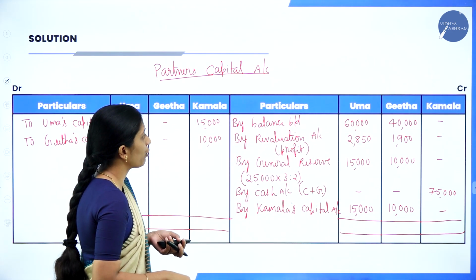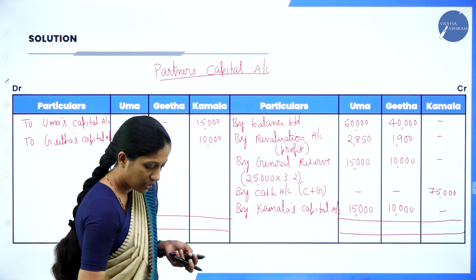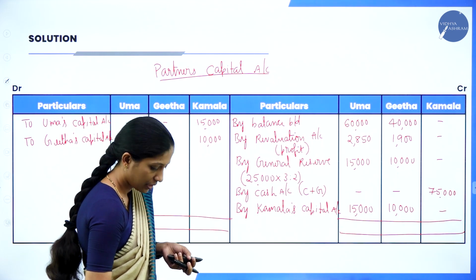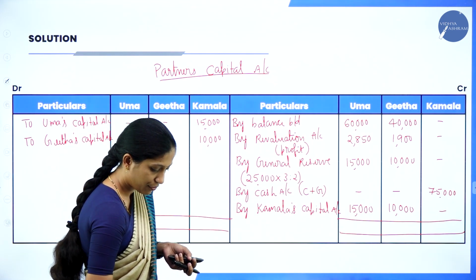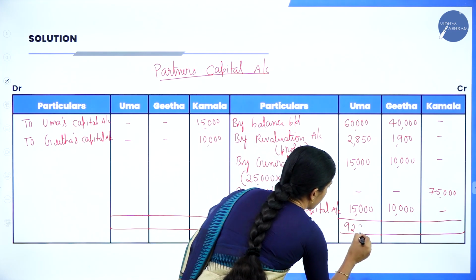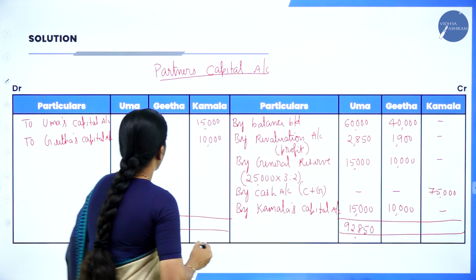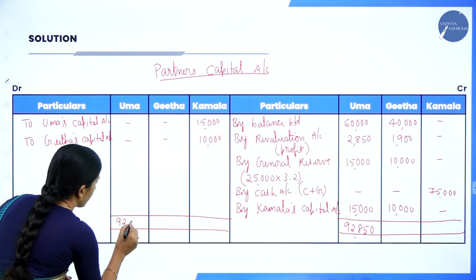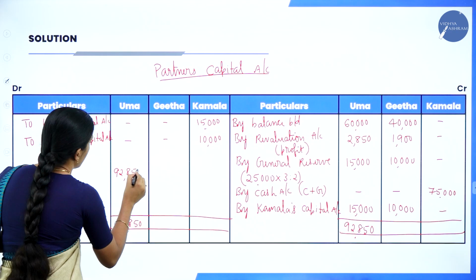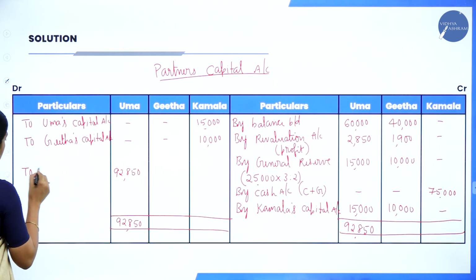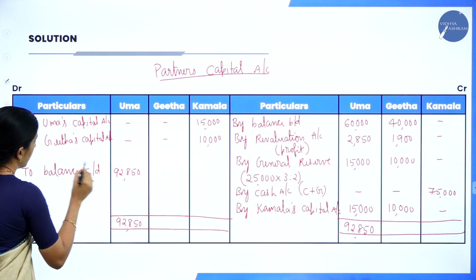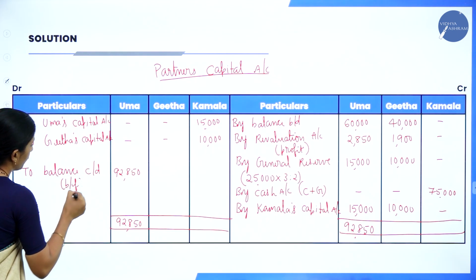Let us calculate that of Uma: 60,000 plus 2,850 plus 15,000 plus 15,000, so it is 92,850 on both sides, and the balancing figure, balance carried down, is also 92,850.